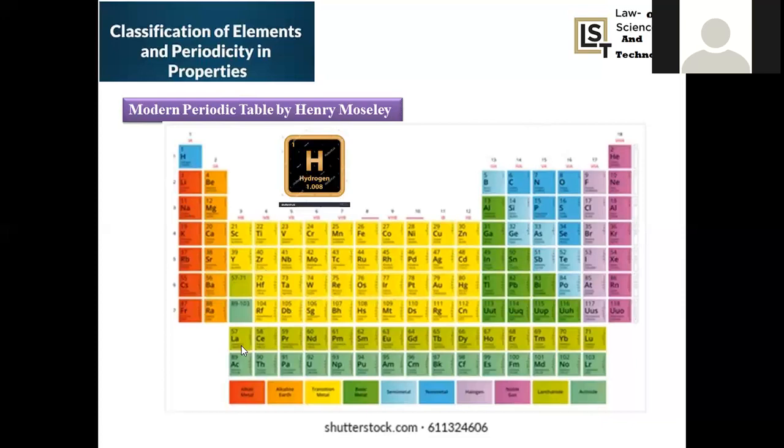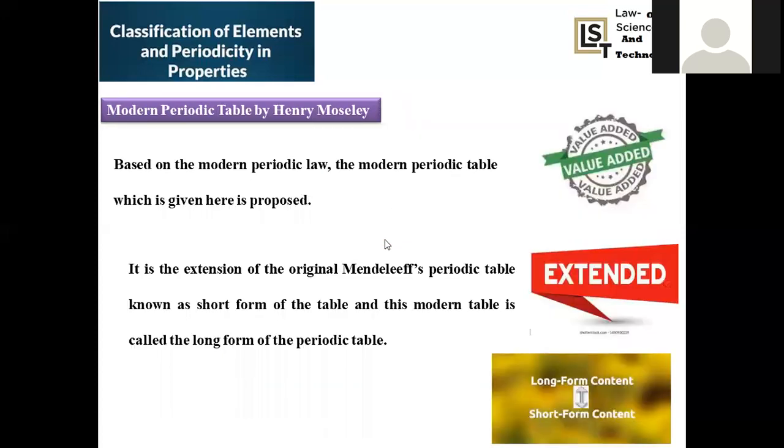All the 4f series, whose atomic number starts at 58, proceed after lanthanum. Hence, these are regarded as lanthanides. And the 5f series starts with atomic number 90, right? Thorium is actually the starting element, but they are preceded by actinium. That's the reason why these 5f series elements are regarded as actinide elements, right? So this is the entire description of the modern periodic table.